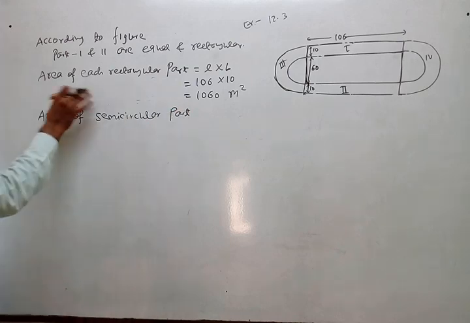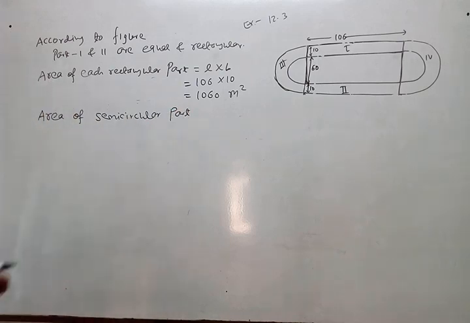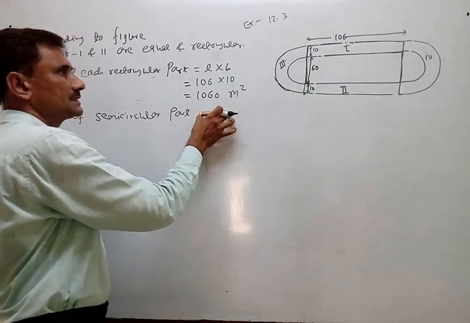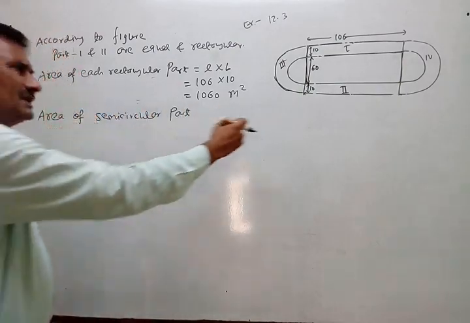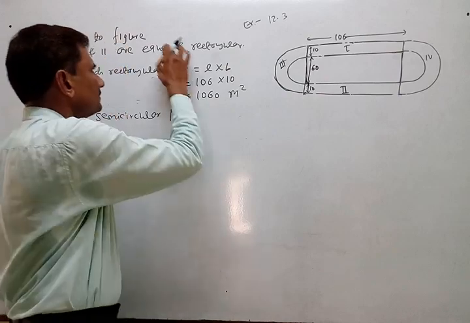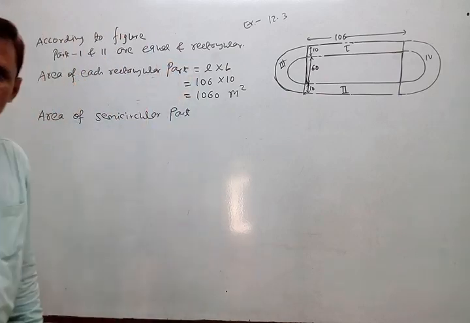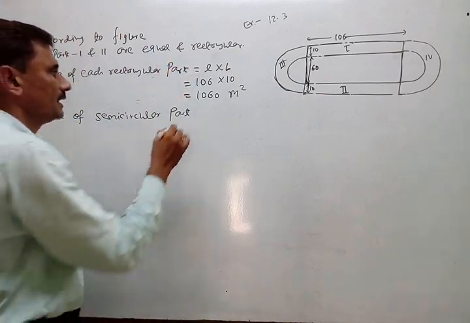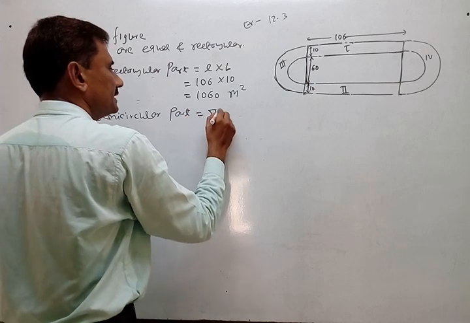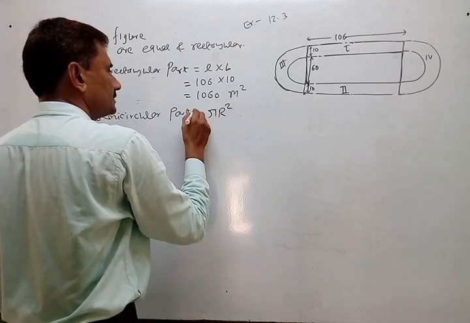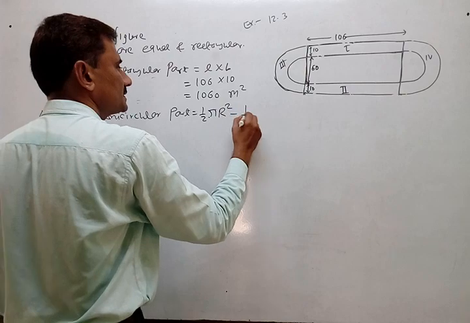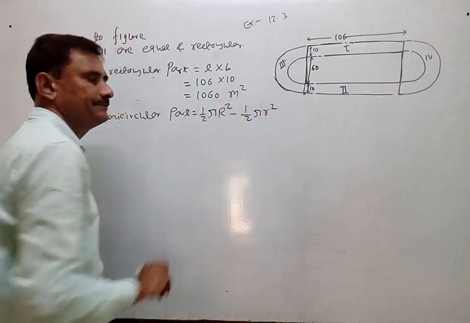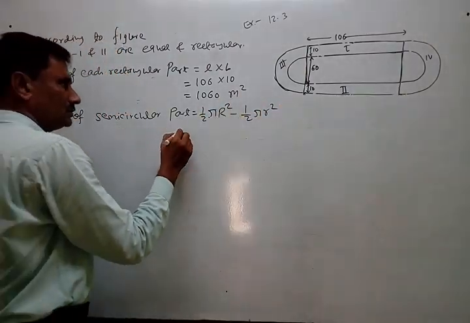Okay. Now we have to write capital R and small r also, but we will write in brackets only because at the starting we have not written it, so you can write anywhere. So it is equal to pi R square minus half pi R square. Half pi R square minus half pi small r square. Okay. Now take common also.